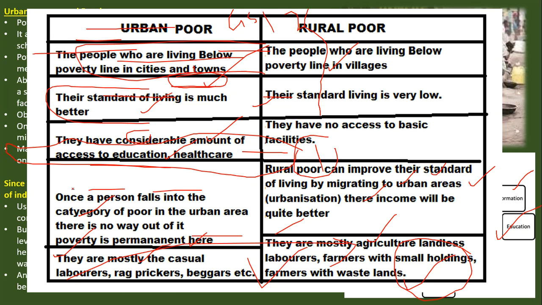Then once a person falls into the category of poor in the urban area, there's no way out. Because you will become what? You will become casual laborers, rag pickers, beggars. From there, you are not going to get any promotion or anything. You are going to be permanently poor when you become an urban poor.